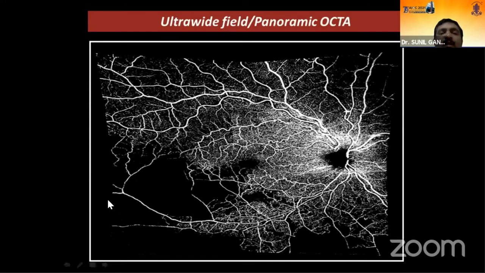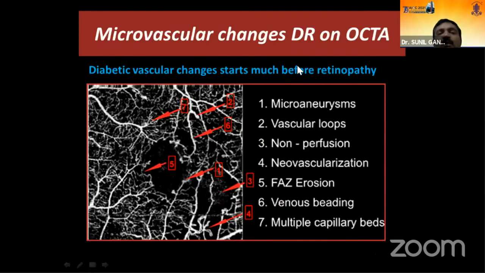With our recent ultra-wide field imaging, you can go up to the near periphery, if not the far periphery, for the imaging with OCTA as shown in this picture. Most of the microvascular changes of diabetic retinopathy can be picked up on OCTA, except the microaneurysms, for which I'll be telling about the limitations of imaging. You can pick up the vascular loops, the non-perfusion areas as shown here, the FAZ erosion, the venous beading, and the multiple capillary beds. All these things can be imaged with OCTA.